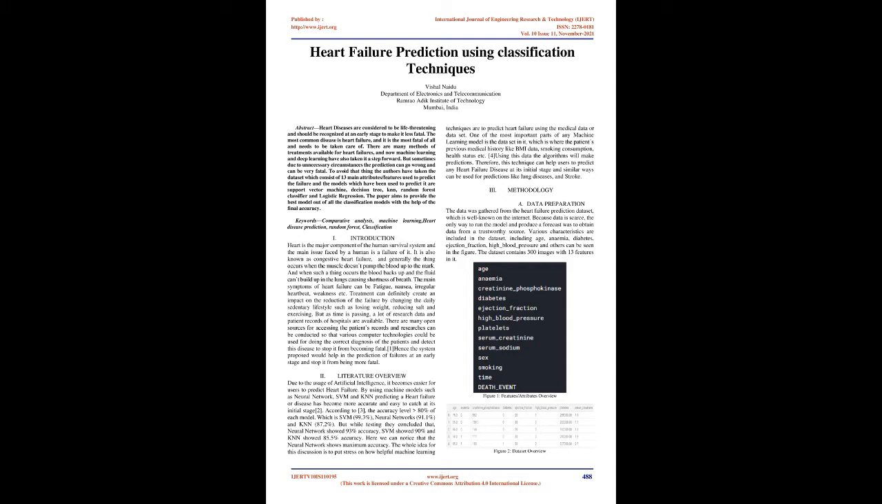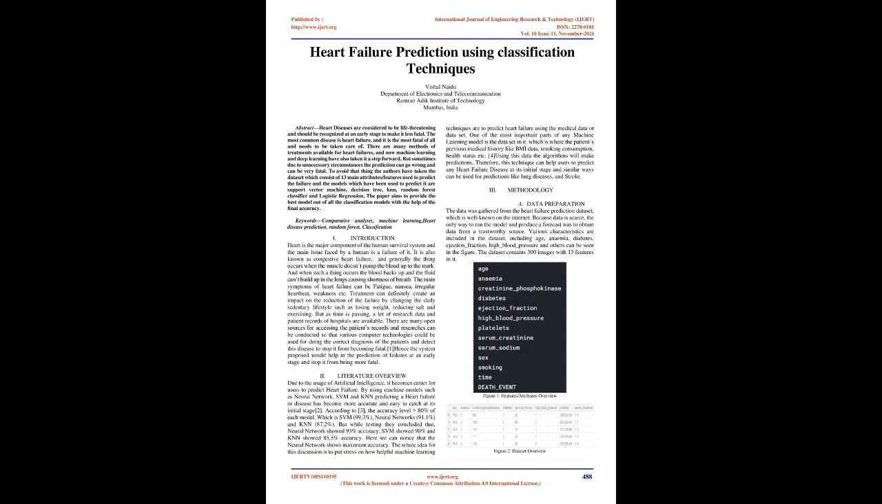Introduction. The heart is the major component of the human survival system, and the main issue faced by a human is a failure of it. It is also known as congestive heart failure, and generally it occurs when the muscle doesn't pump the blood up to the mark. When such a thing occurs, the blood backs up and fluid builds up in the lungs, causing shortness of breath. The main symptoms of heart failure can be fatigue, nausea, irregular heartbeat, weakness, etc. Treatment can definitely reduce the failure by changing a sedentary daily lifestyle, such as losing weight, reducing salt, and exercising.